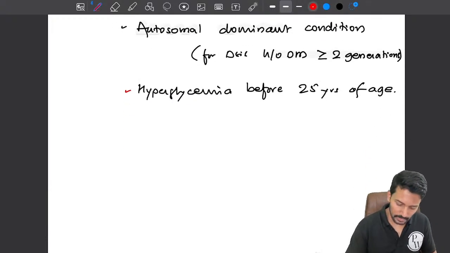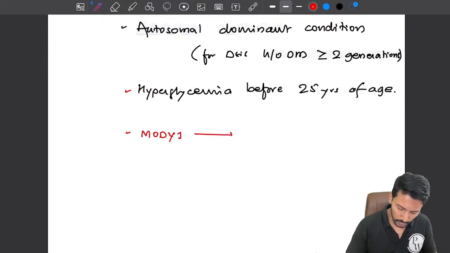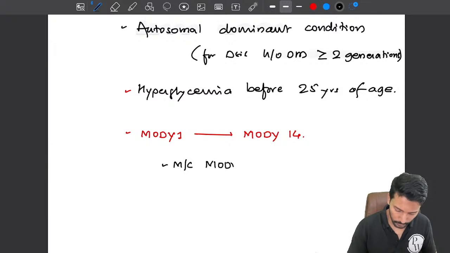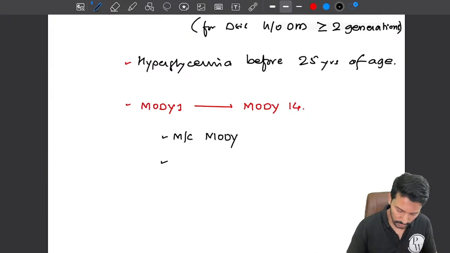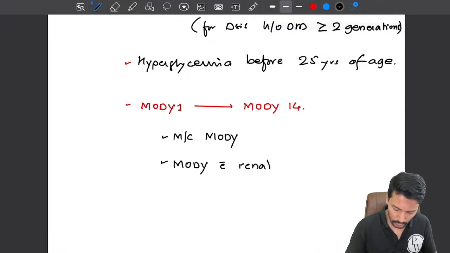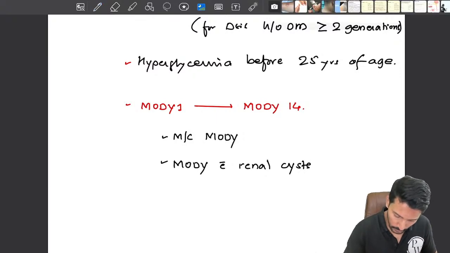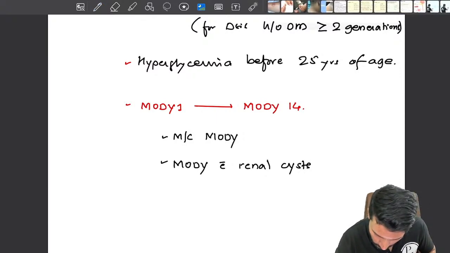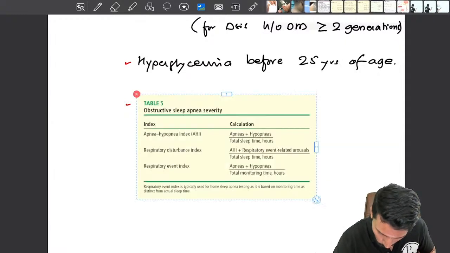Okay. Now there are different types of MODY. They are generally numbered as MODY 1 through, right now we have up to 14 types of MODY. Okay. There are a few MCQ points I want you to remember about MODY. So the first question is the most common type of MODY. The second question is MODY with renal cysts. So there are MODYs which are associated with renal cysts. Which MODY is associated with renal cysts? That's also an important MCQ.